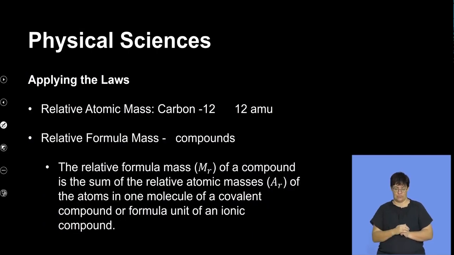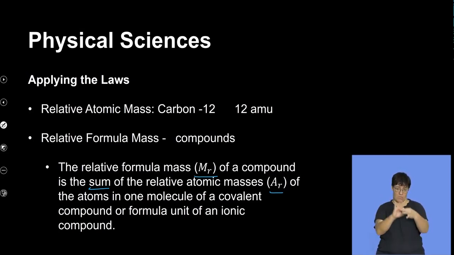And then we also understand the relative formula mass, which is the symbol of relative molecular mass of a compound. We talk about the formula mass of a compound as the sum of the different relative atomic masses of the different atoms that make up that molecule. It can be a molecule of a covalent compound or a formula unit of an ionic compound. Very, very important.